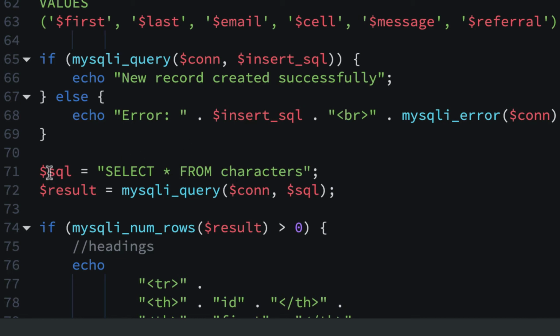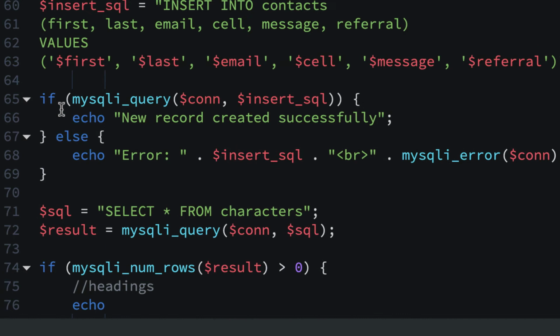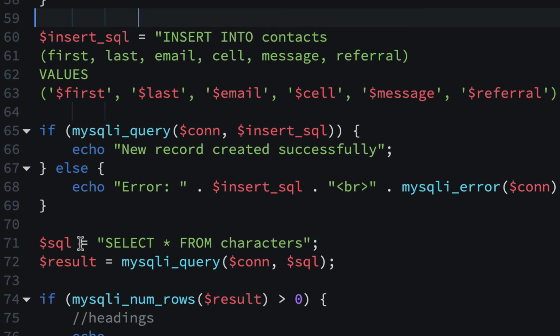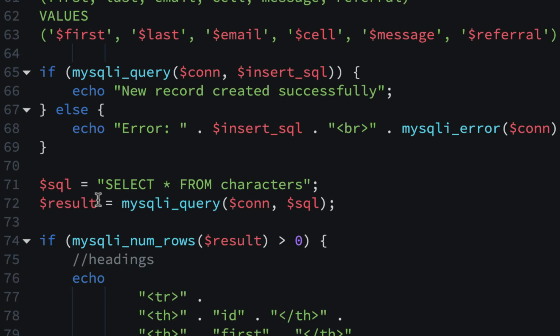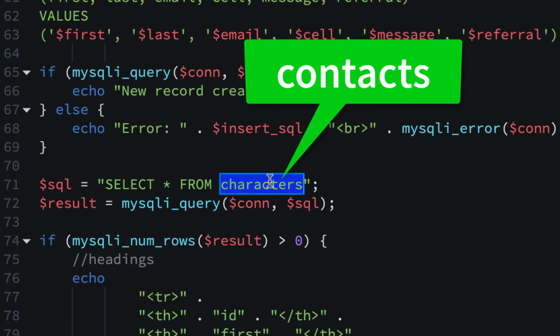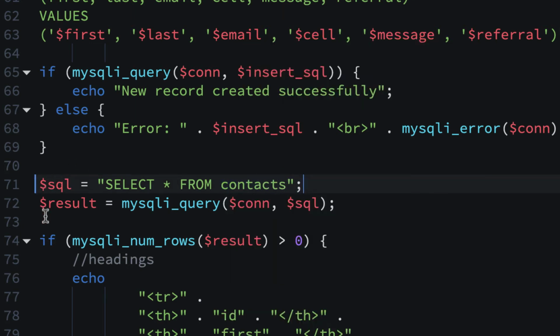And then moving down here, we have this SQL, and I think in my other version, I called it display SQL because we have insert SQL. This is just called SQL. If you called it display, that would make sense too, and it would even be more descriptive, but I'll leave it the way it is. There's nothing wrong with just calling it SQL. So that's our variable. SQL is basically selecting all from characters, except we're not selecting characters, we're doing it all from contacts. So that's the correct table now, and then everything else could stay the same.